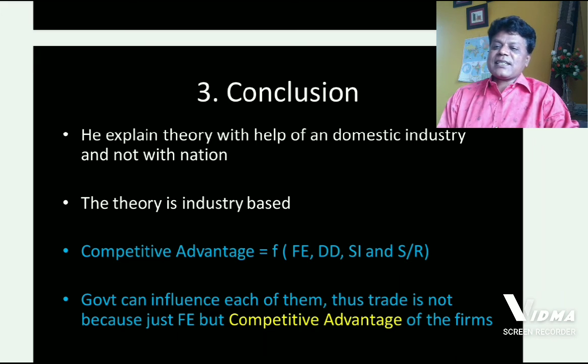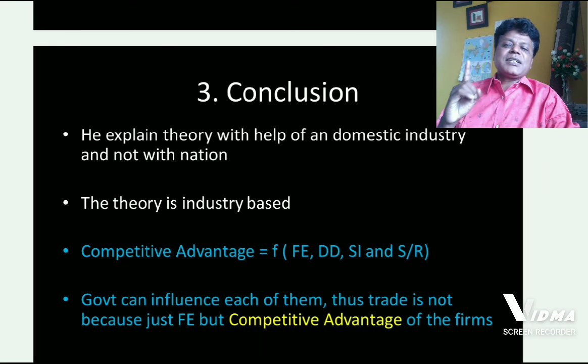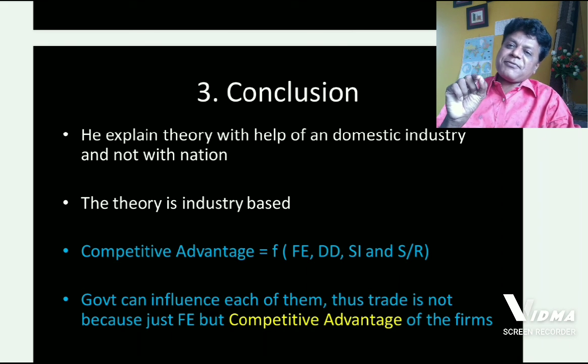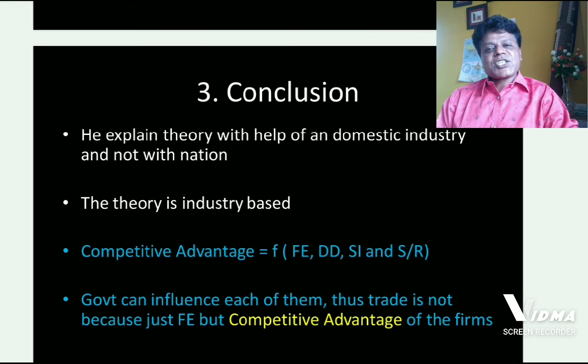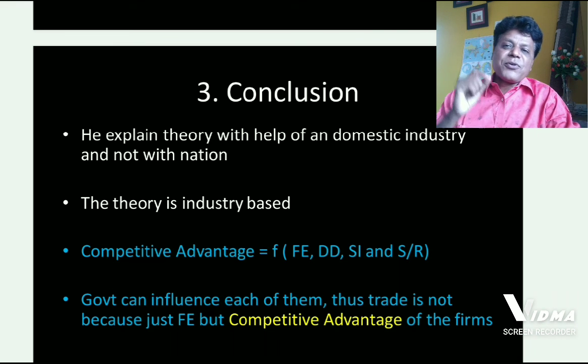Now look at the last line. Thus, the government can influence each of these 4 attributes. Thus, trade is not just because of factor endowment, but because of competitive advantage amongst the firms. This is one of the most scientific and comprehensive theories on international trade. The theory has laid a very good foundation in explaining the role of domestic firms in international trade.